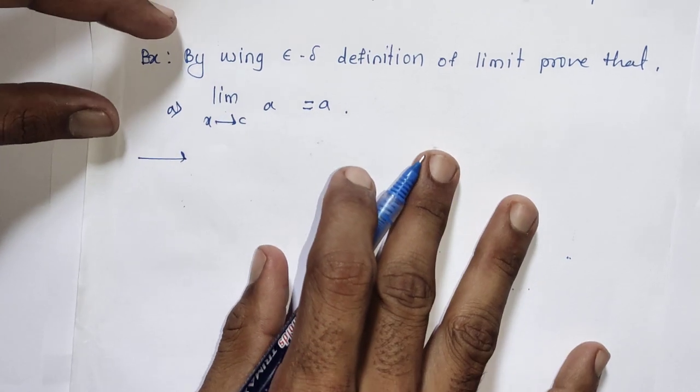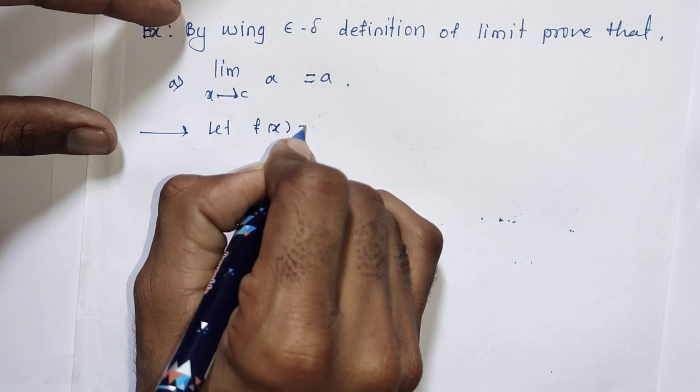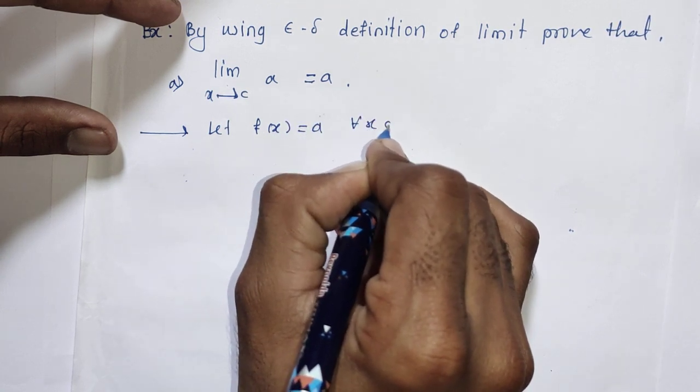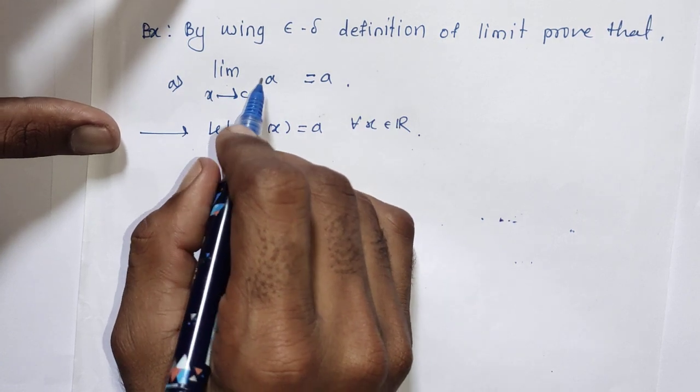In the solution we have f of x is equal to a for all x belonging to R. For every x belonging to R we have the given constant function.